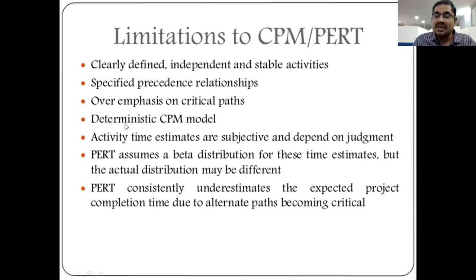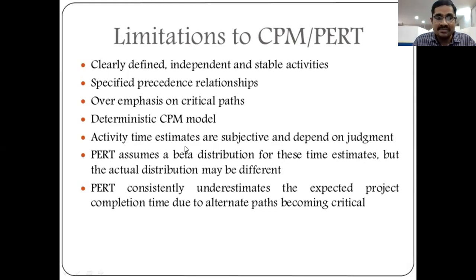But here, the future is uncertain. So we cannot say what will happen in the future. That's why the total activities, the time, and the cost will change. So that's why the deterministic CPM model is an estimation of the future. These two models belong to estimation reports only, not exact ones.